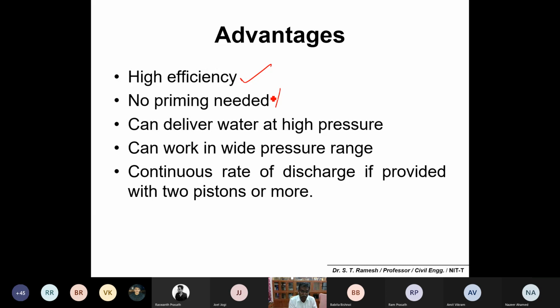Okay, these are some of the advantages. High efficiency, but the important advantage is that no priming is required. It can deliver water at a higher pressure, it also works over a wide range of pressure, and you may get a continuous rate of discharge if the reciprocating pump is provided with two pistons or more. You may get continuous water.